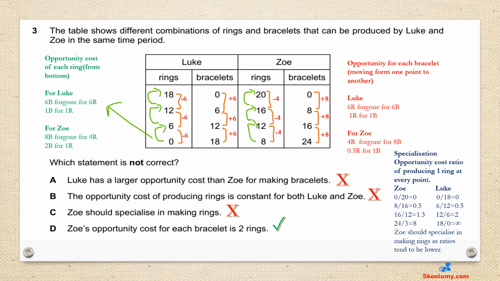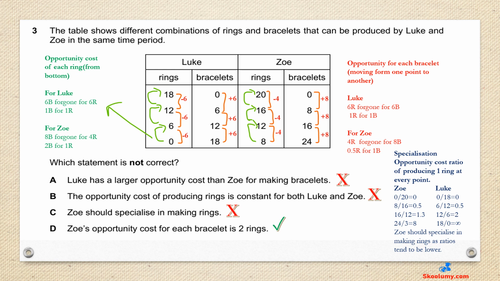Zoe should specialise in making rings. To determine who specialises in what, we must calculate the opportunity cost ratio at every point for rings. For Zoe, it can produce 20 rings and 0 bracelets. The opportunity cost ratio for producing a ring is 0 divided by 20. It is 0. For the second combination, 16 rings and 8 bracelets, 8 divided by 16, giving 0.5. Others will be calculated in the same manner.